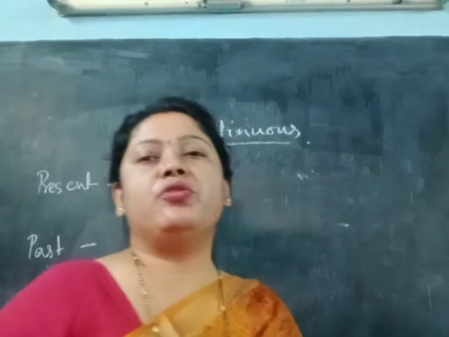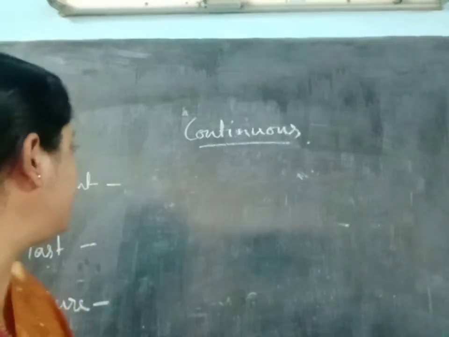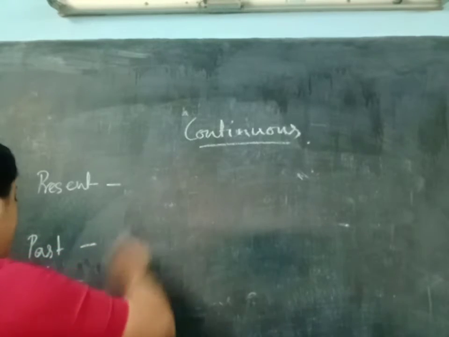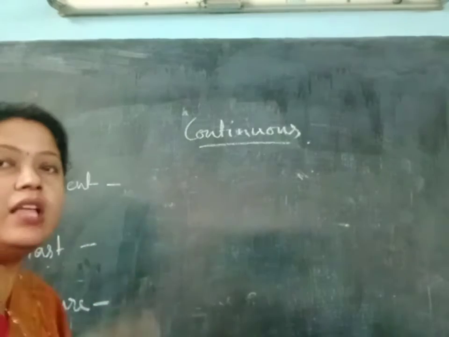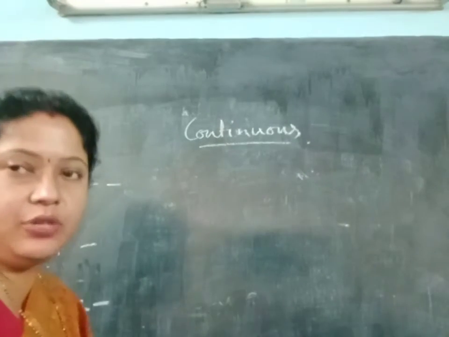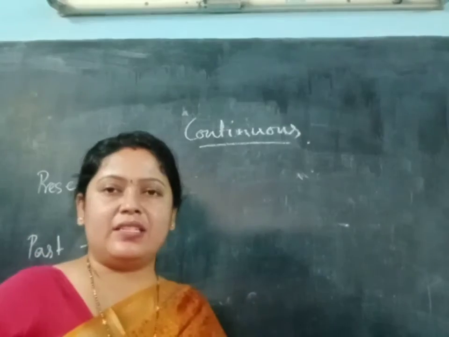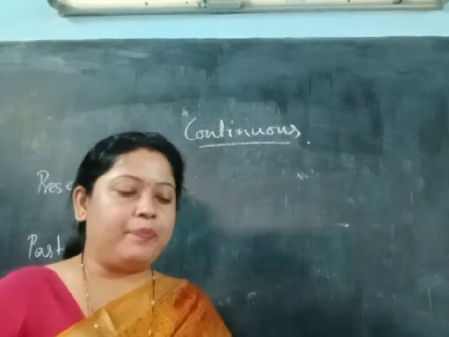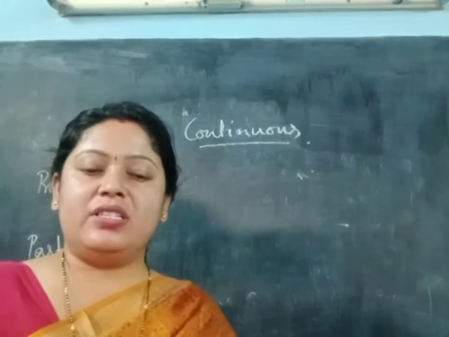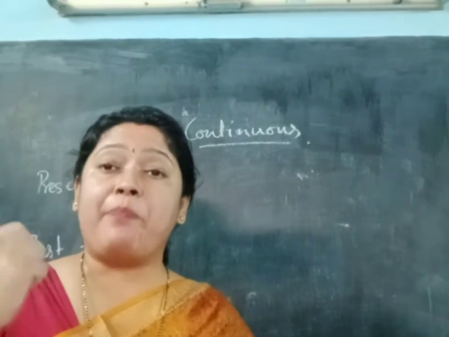Now students, we will do continuous. Continuous means here present continuous, past continuous, and future continuous. So three parts we have to learn. When we are using continuous, by the name you can understand it is something going on. Suppose the present continuous tense denotes an action taking place at the time of speaking.